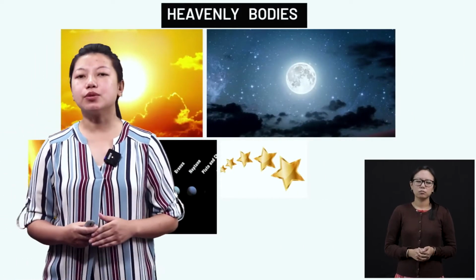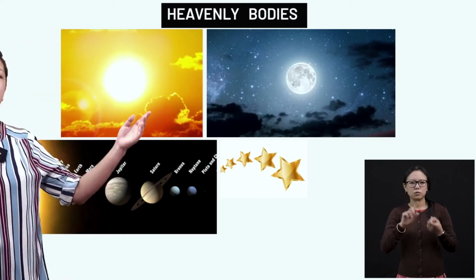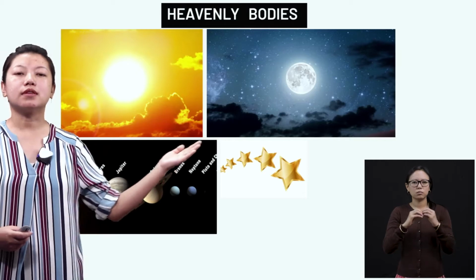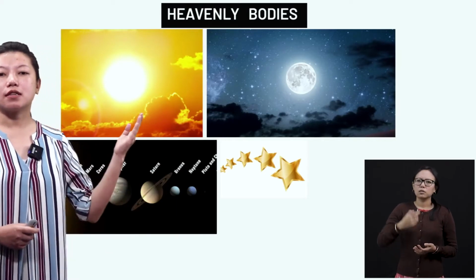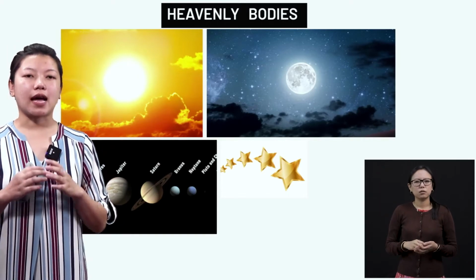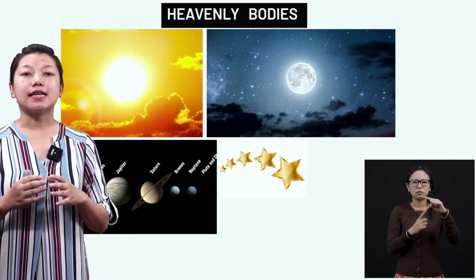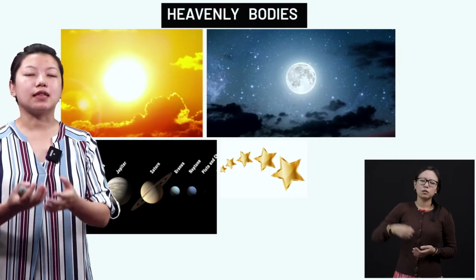Now, coming to heavenly bodies. I said in heavenly bodies, we have the sun, the moon, the planets and the stars, right? Starting with the sun. The sun is a heavenly body and it has light of its own. That means it gives out light.